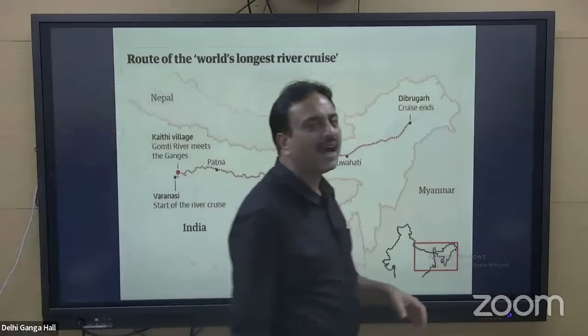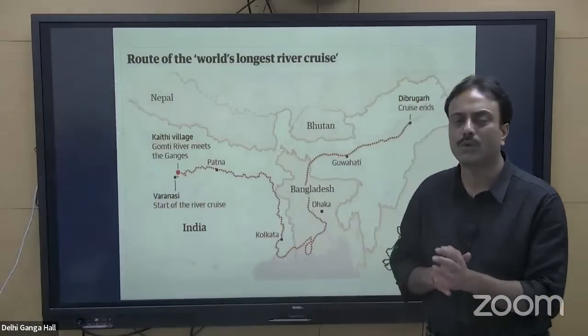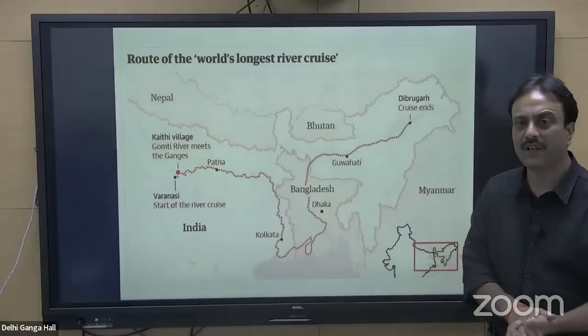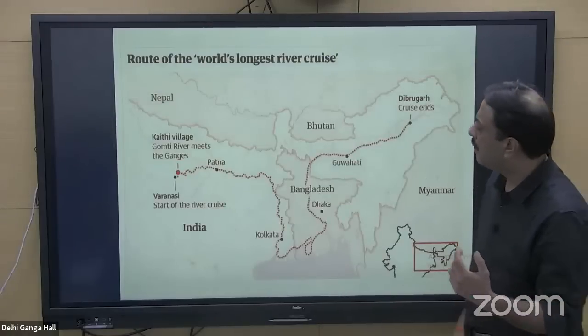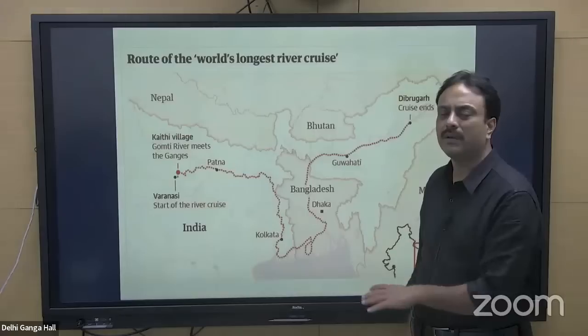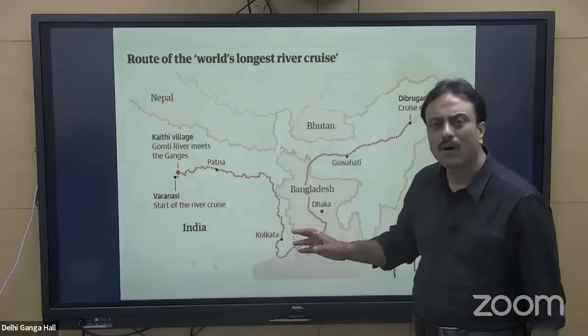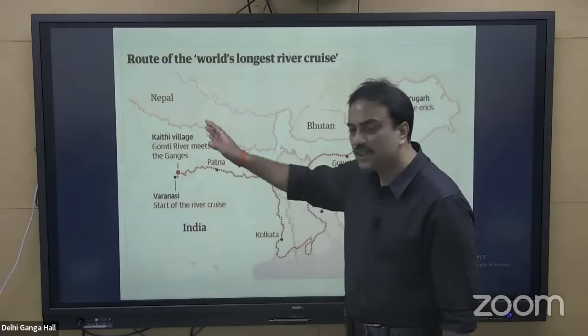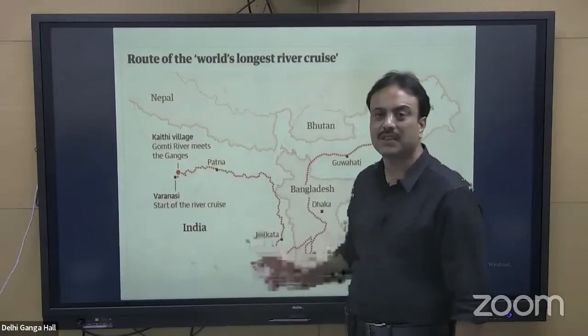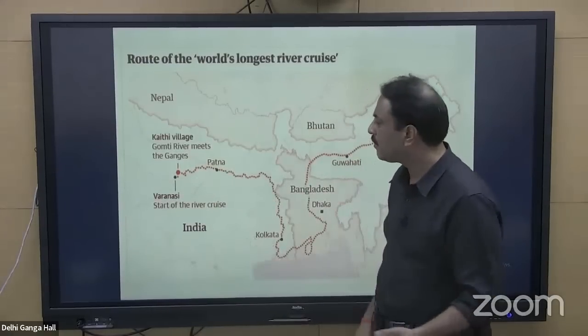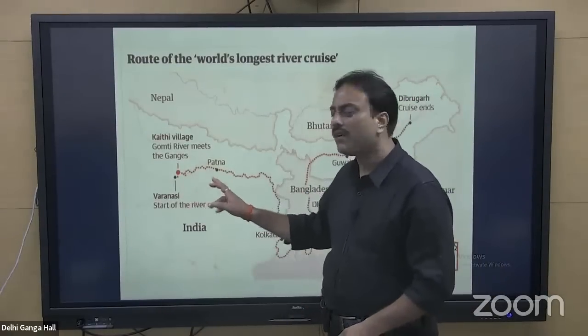Now, the question may be asked, this is the longest cruise route. This is the longest river cruise available in the entire world. Later on, if any other country launches one, it will be something different. But right now, all the tributaries of Ganga that are joining after Varanasi, I repeat, all the tributaries of Ganga which are joining after Varanasi.